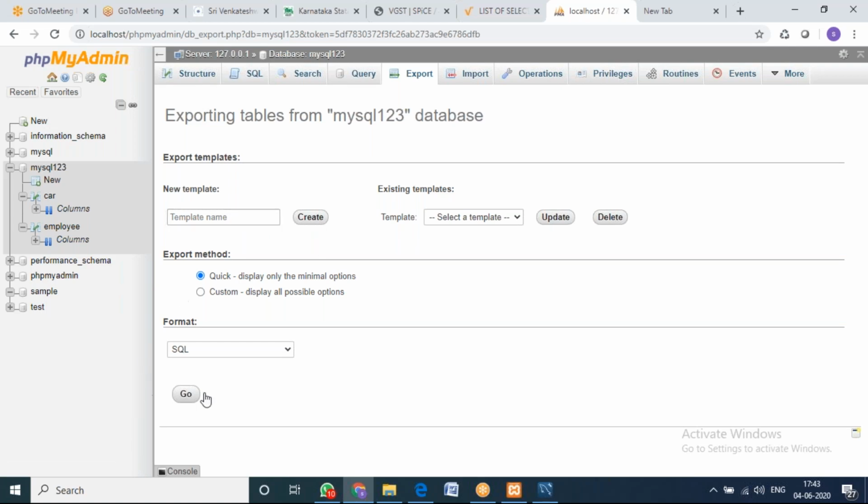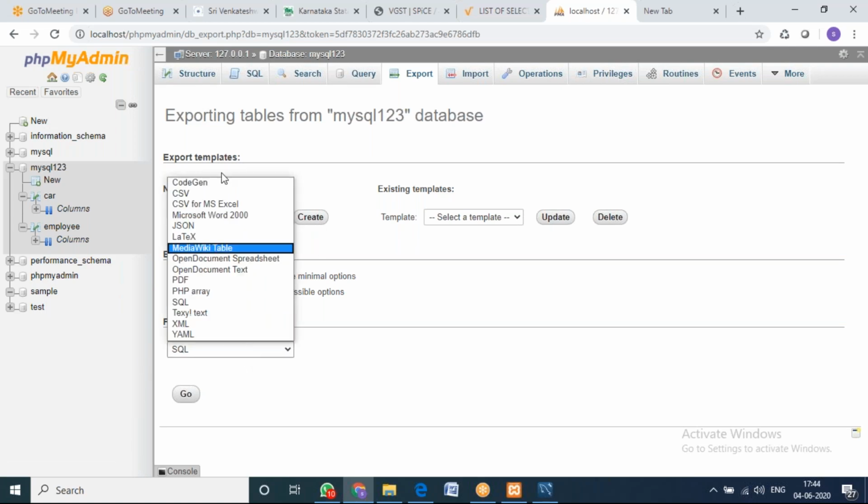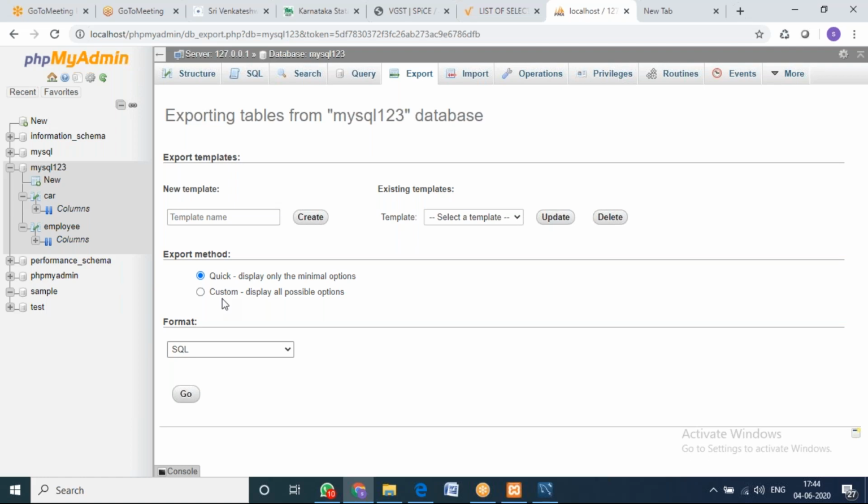So now what we need to do is, there are different formats you can export. Either you can export in CSV for MS Excel, JSON file, LaTeX file, MediaWiki table, Open table, PHP array, SQL, all these things. I suggest you use SQL. This is always a better format to export. So just give go. Don't do any changes. Just select SQL and go. Click go.